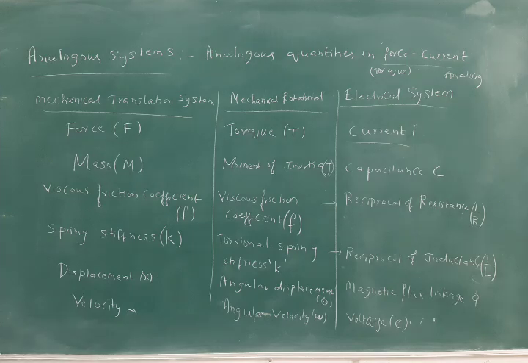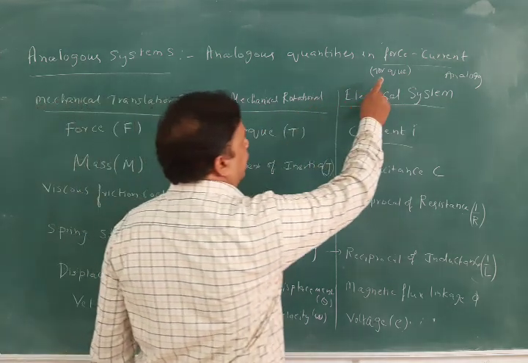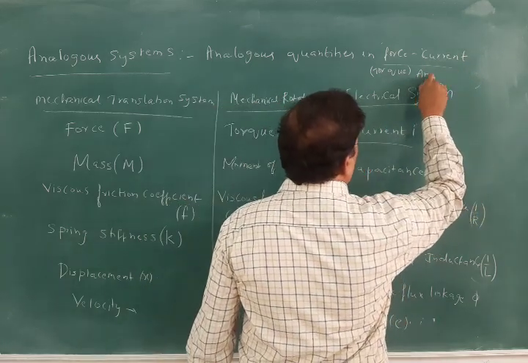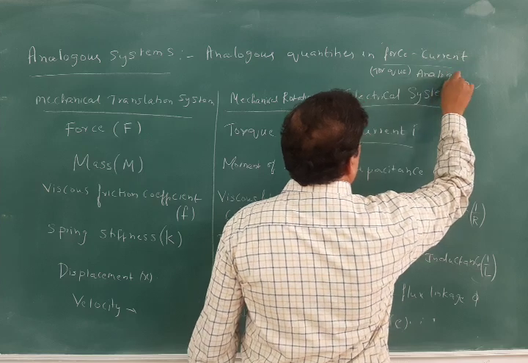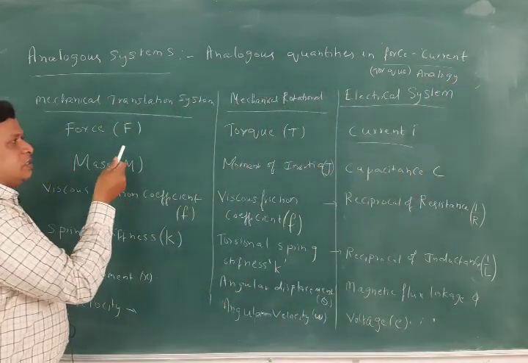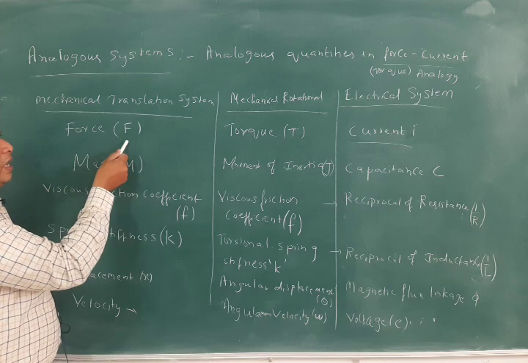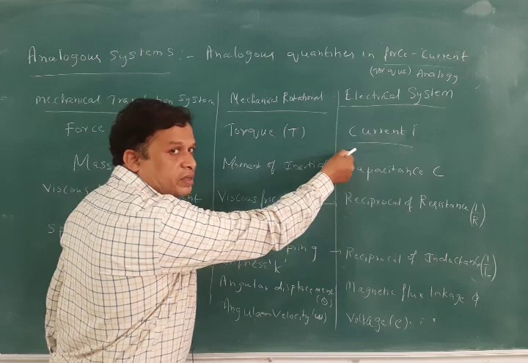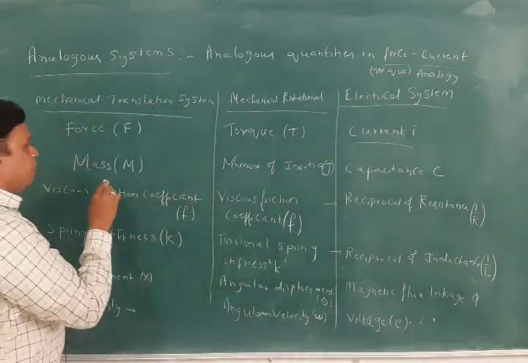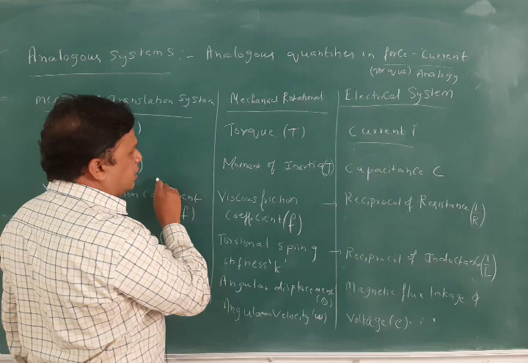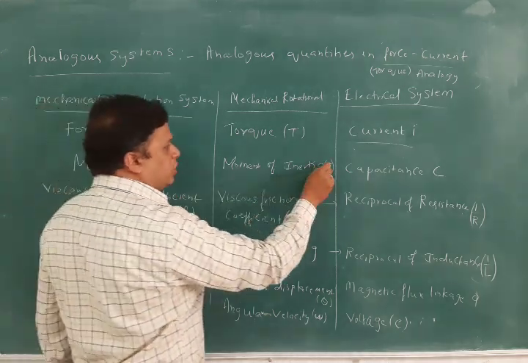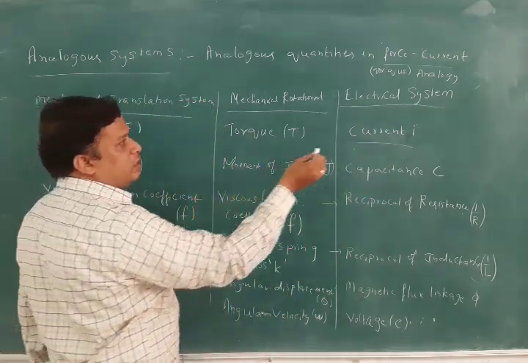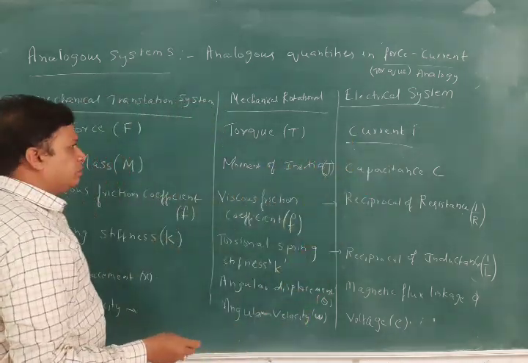As we have seen about analogous systems, the analogous quantities in force and current analogy are as follows. If you see here, the force F is in the mechanical translation system, the mechanical rotation system has torque, and the electrical system has current. And mass in the mechanical translation system corresponds to moment of inertia J in rotation, and capacitance in the electrical systems.